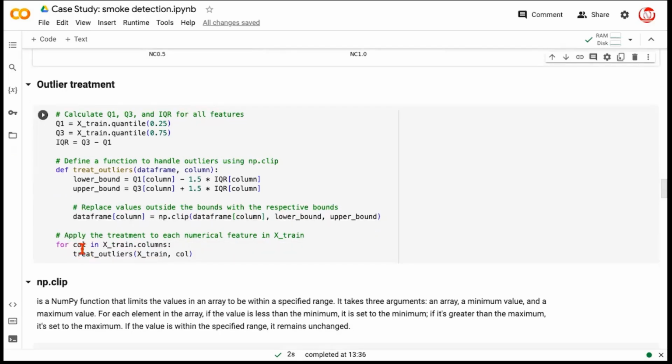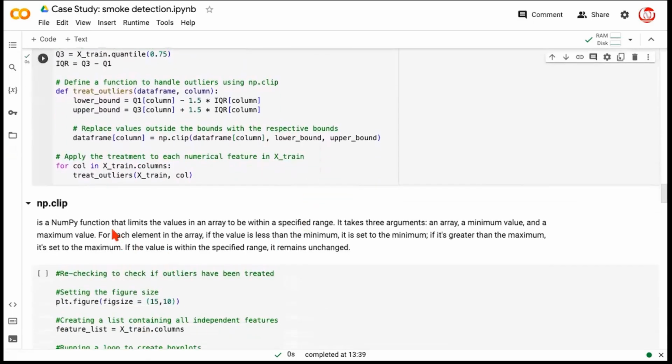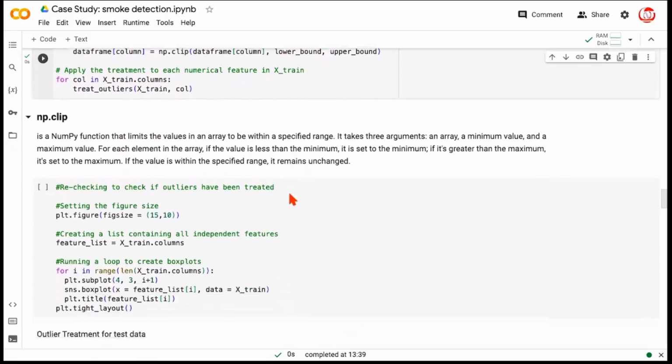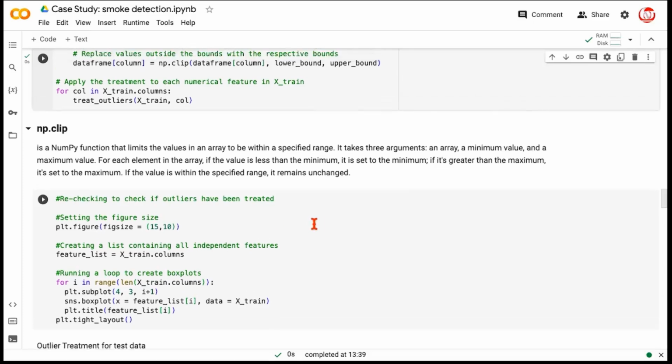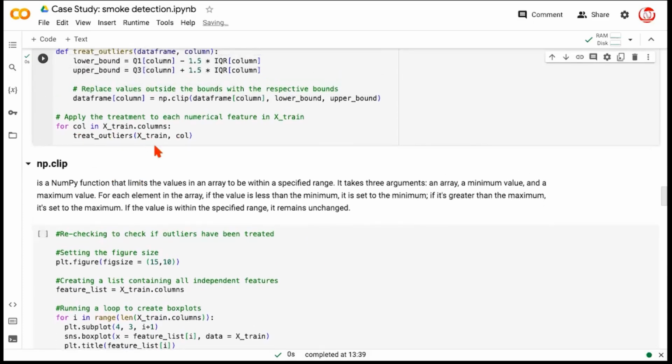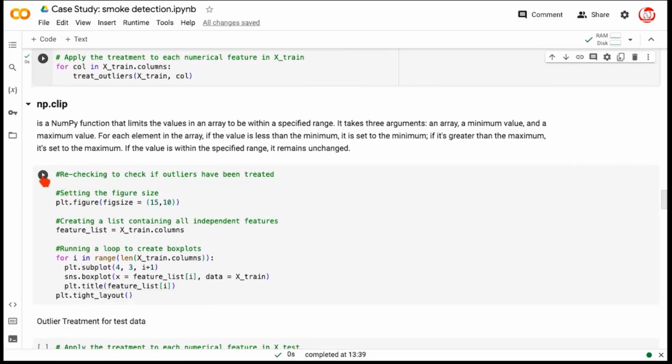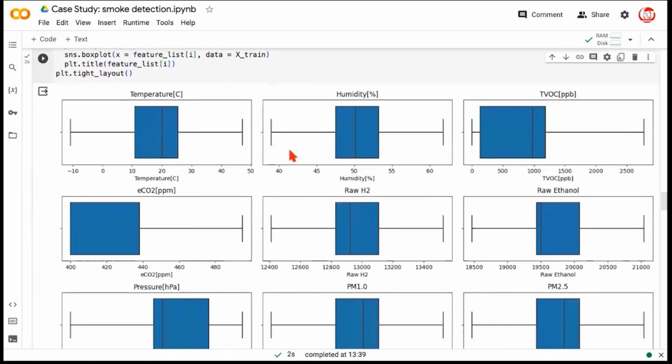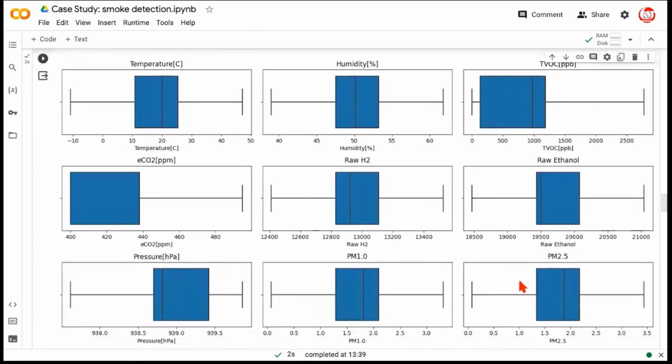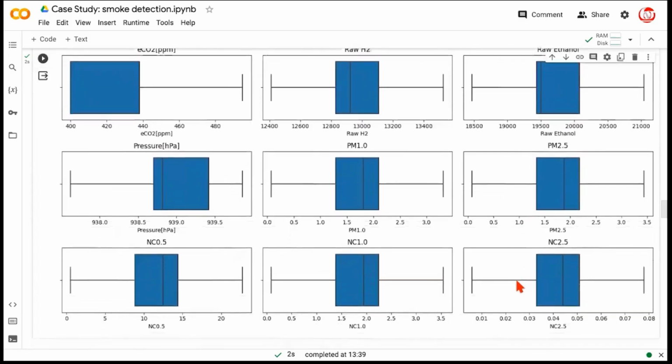Finally, we are saying for each column in xtrain.columns, we apply the treat outliers function that we have defined here. Here we have provided a short note on how np.clip works. In a way, I've already explained that. Now let's recheck if we still have outliers. Exact same code that we ran some time back, but then we had outliers. Now that we've applied the treat outliers function to the train data, let's see the current state. And now you see the outliers have been removed. We don't see the presence of outliers as we had earlier.